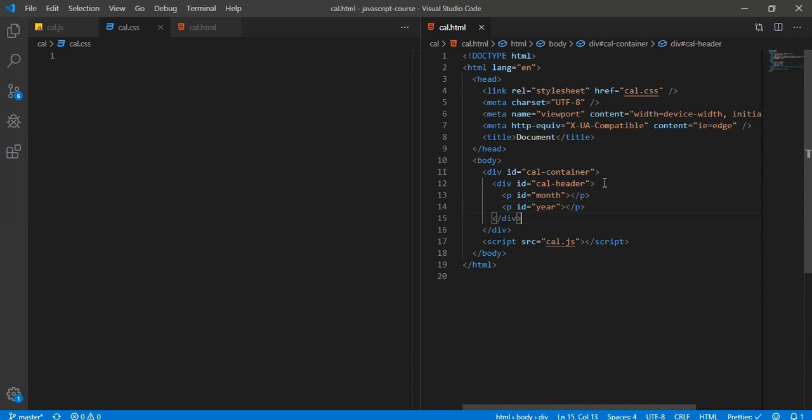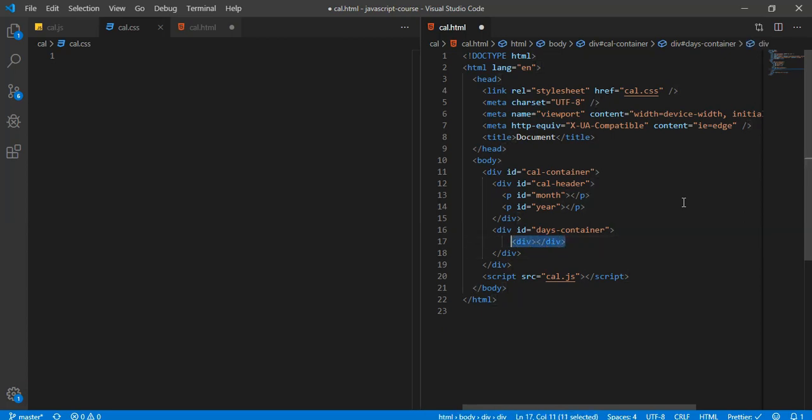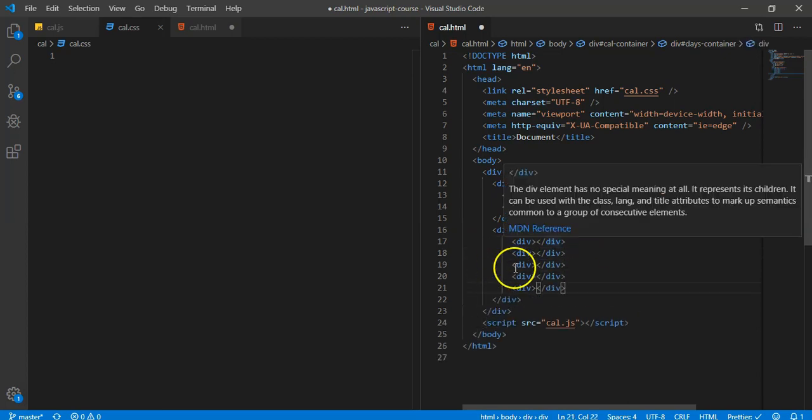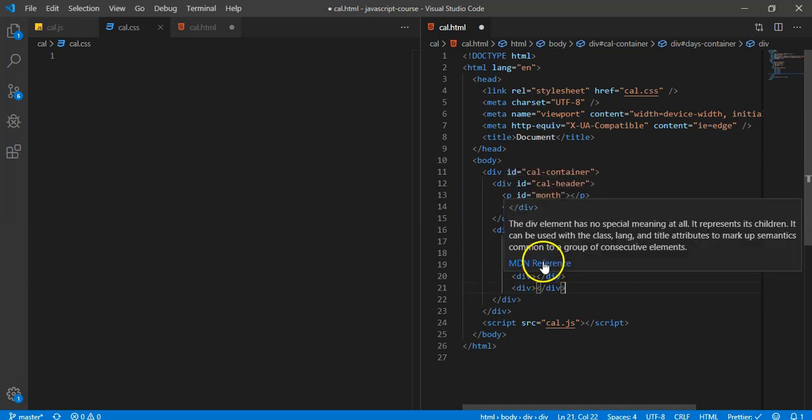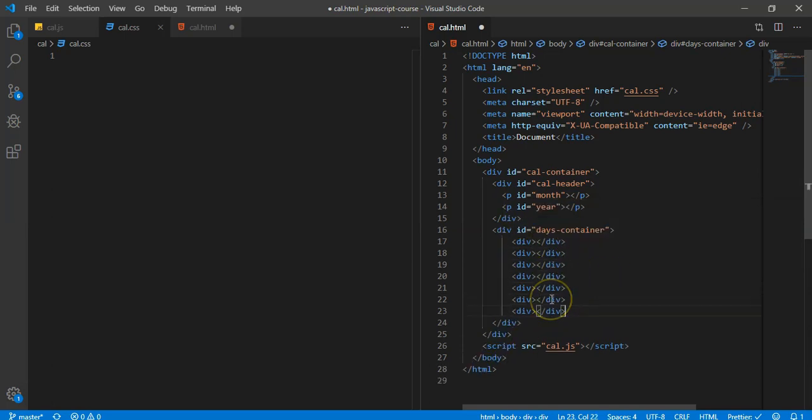Okay, so below these we're going to have another div, and we're going to have an ID of days container. And then this is kind of how I was thinking about doing it last night. This is going to be a little bit hacky, but I actually think this is a pretty good way to do it. So I'm going to copy this div, and then I'm actually going to create 7 divs, and these 7 divs are going to be for all 7 days in a week. Okay, so that's 6, and one more, that's 7.